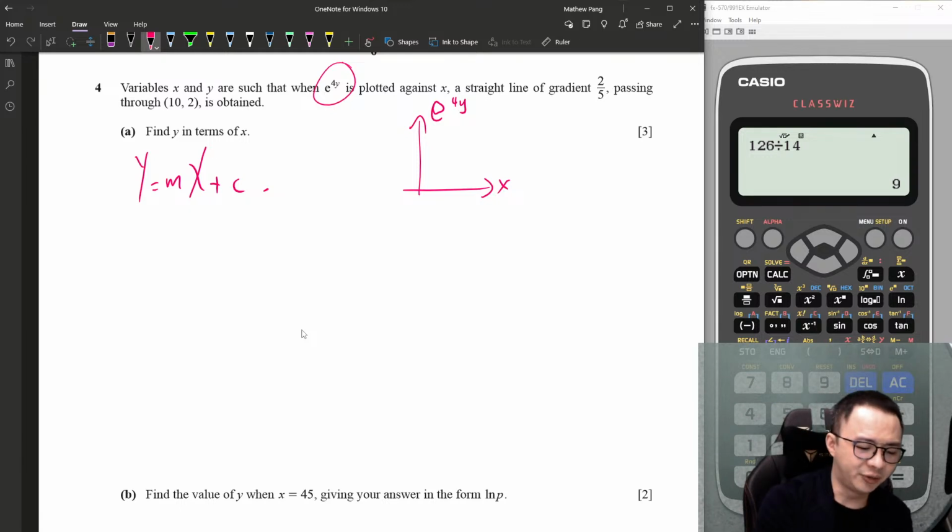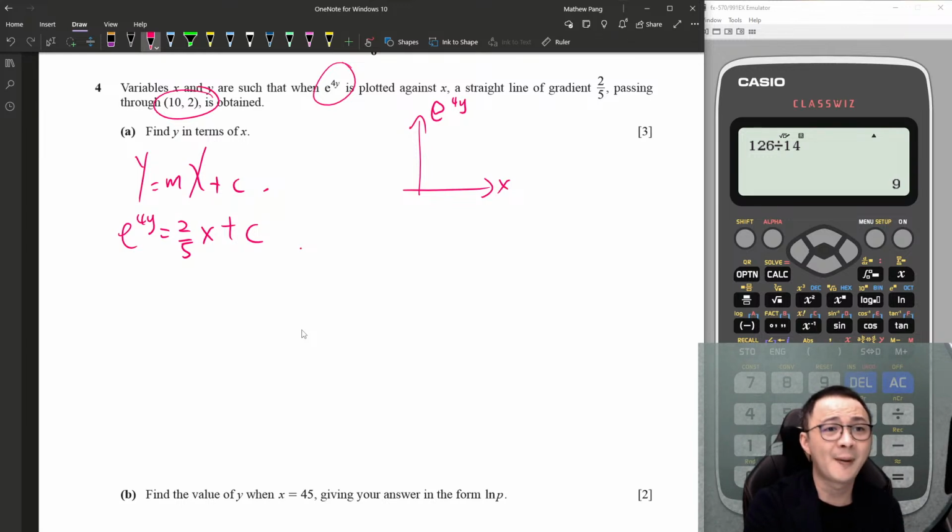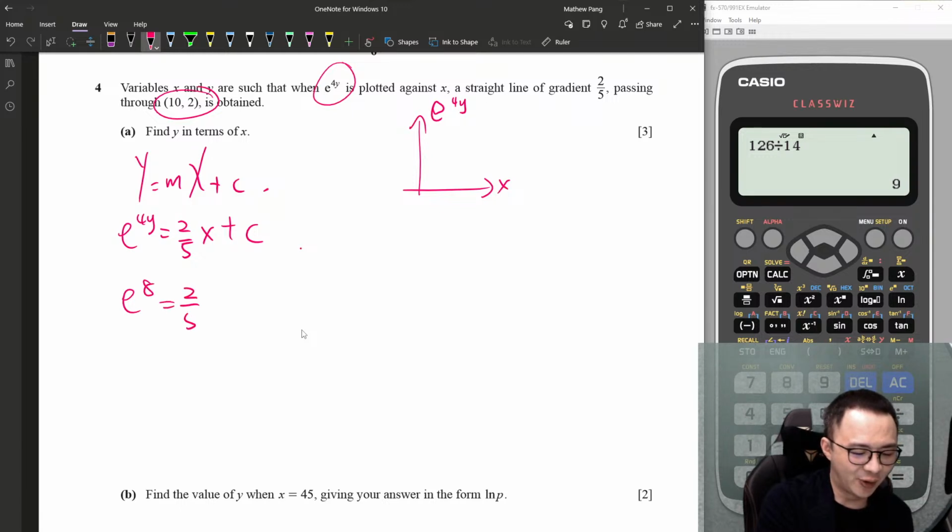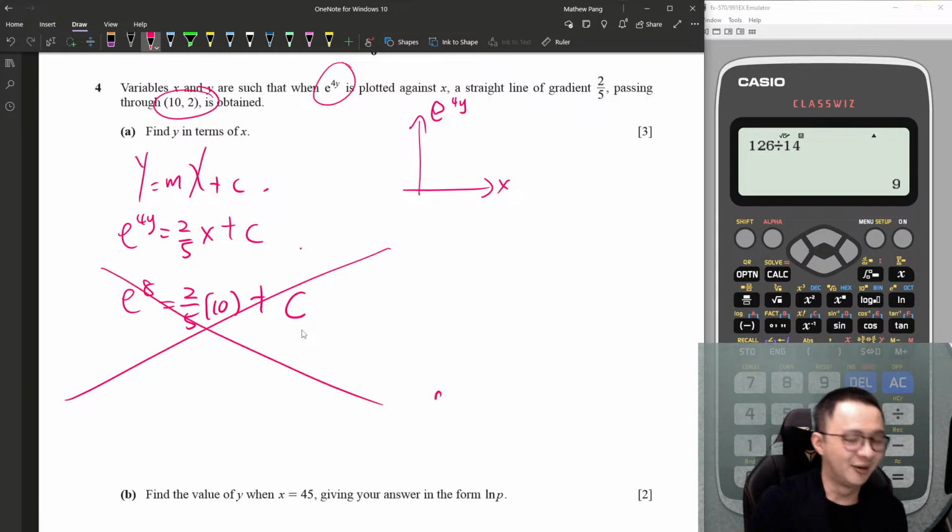Alright, they give us a gradient. y is e to the power of 4y, right? Gradient is 2/5. x is just x plus c. And they are very kind to give us a coordinate to help us find c. But when you sub in the coordinate like this, sir, I know this is easy. y is 2, right? So e^8 equals 2/5 (10) plus c. You do it like this, it is wrong.